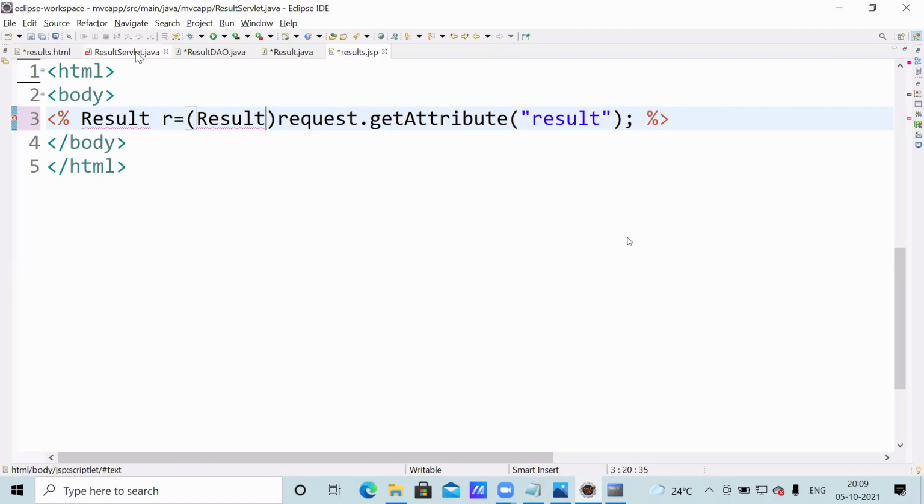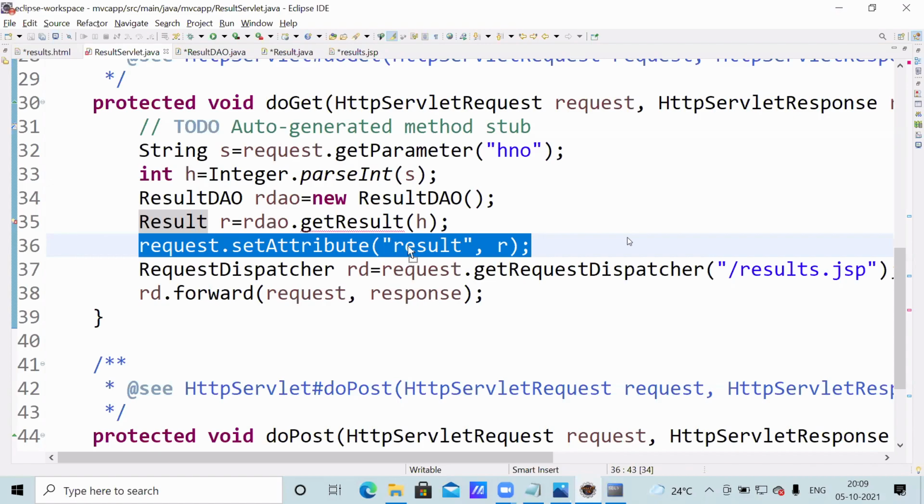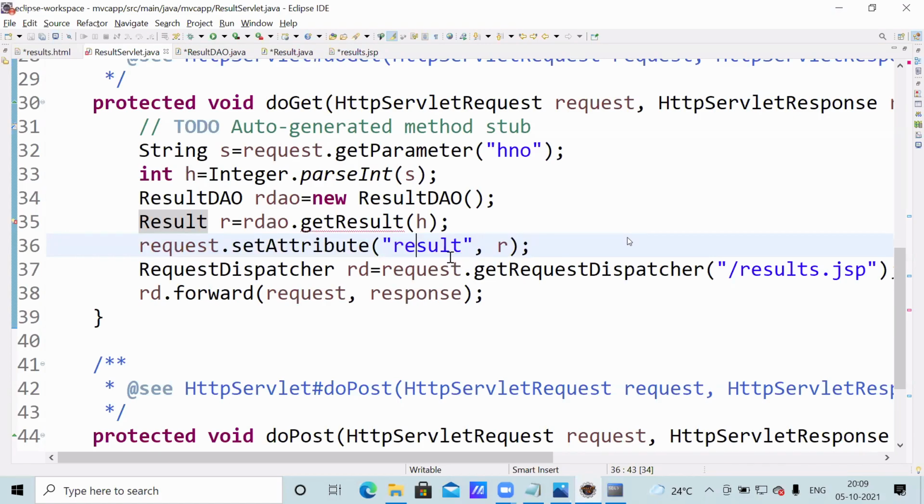The first parameter is String, I passed a String. The second parameter takes Object, but I passed r. R is of Result type. Is it valid here?